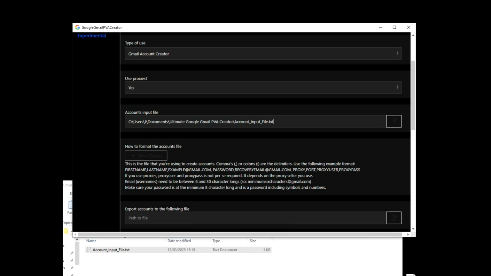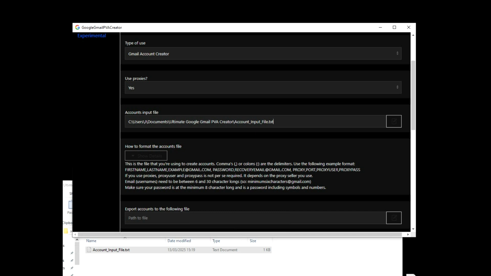So what else is there? If you use proxy user and proxy pass, it's not per se required. It depends on the proxy seller you use. So that's what I mentioned. You have proxy sellers that do require username authentication, but most of them will have IP authentication, and that will be the IP of your computer where you will host your instance of the tool. So if you're using a server, you're going to have the public server IP of that, which you're going to input in your proxy service.